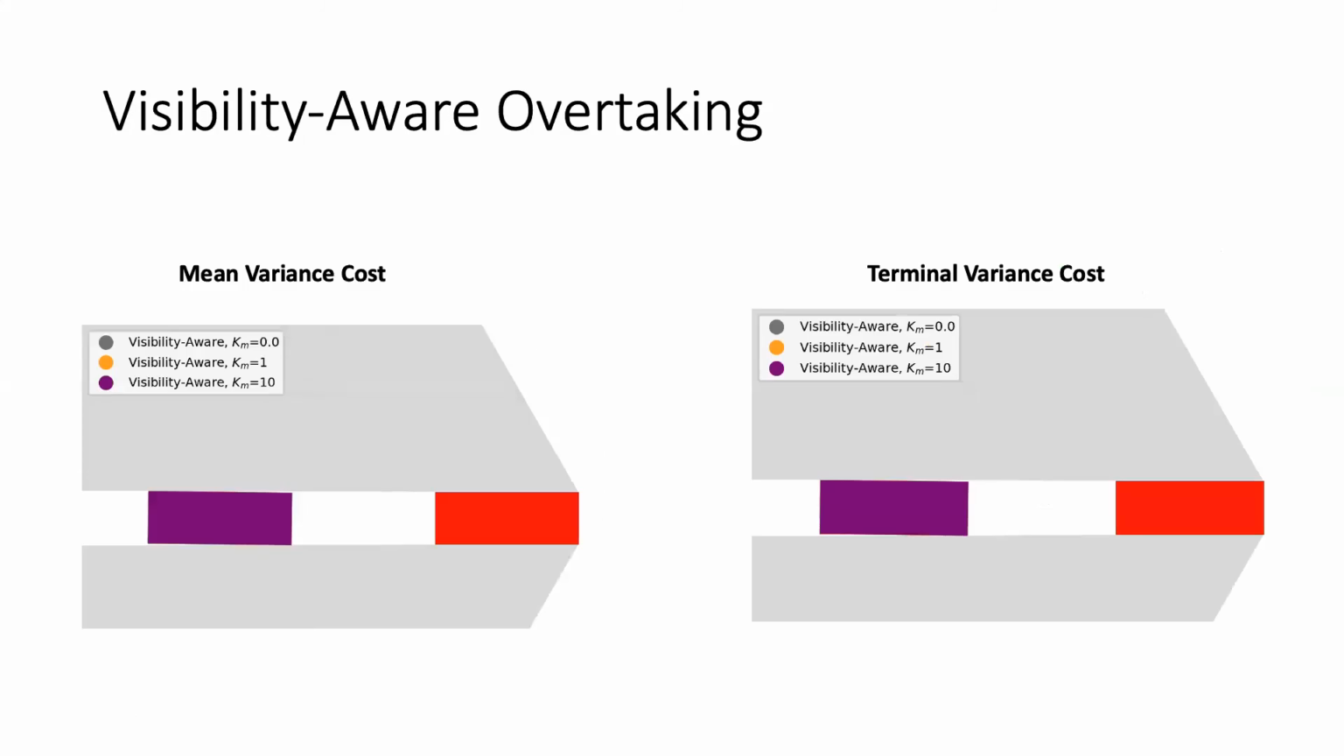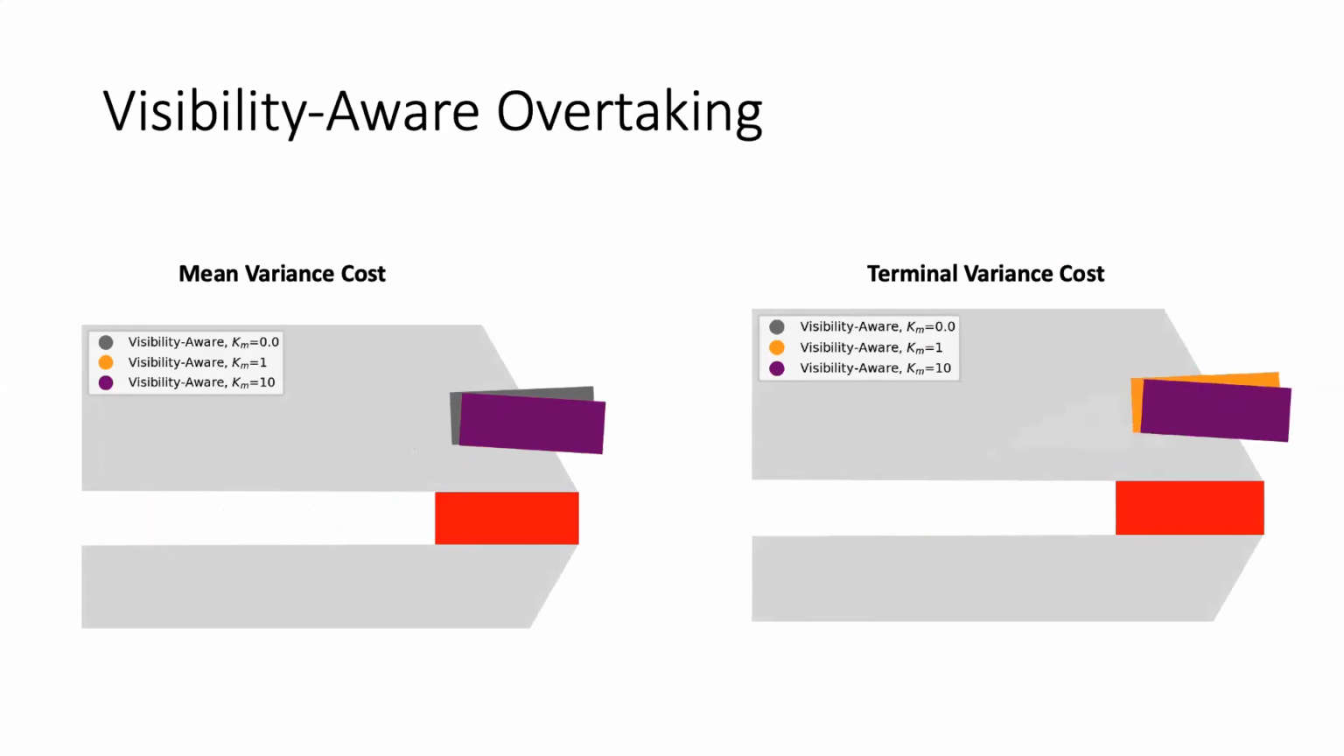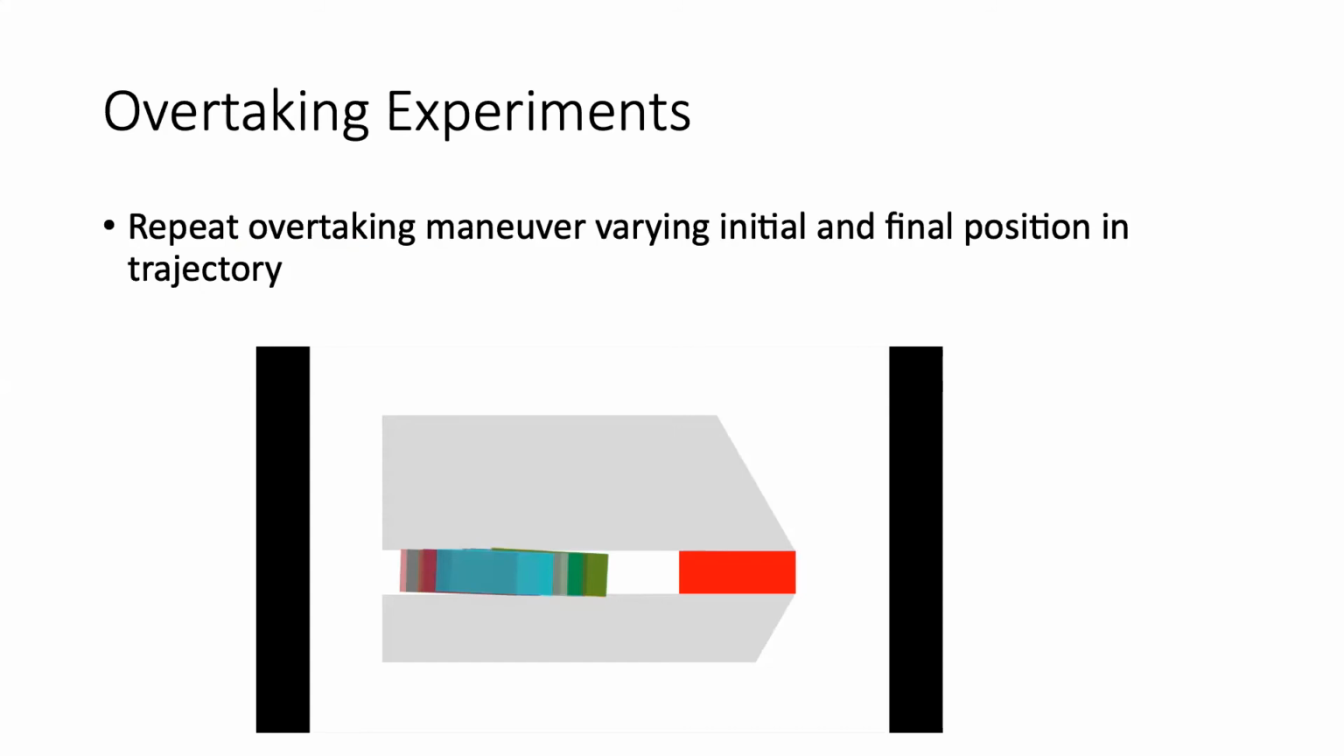Here, for example, are outputs for different weights. On the left, we have the mean variance cost, where we can see as we increase that Km, the ego vehicle is going to try and push out of the blind spot and maximize the number of measurements it gets. We can then study how our algorithm performs with different traffic maneuvers. So we do this by varying the initial and final positions of the traffic maneuver trajectory. So these are different parameters of the actual lane change.